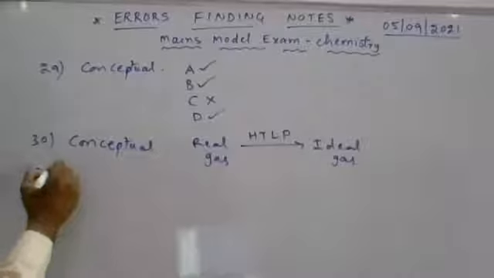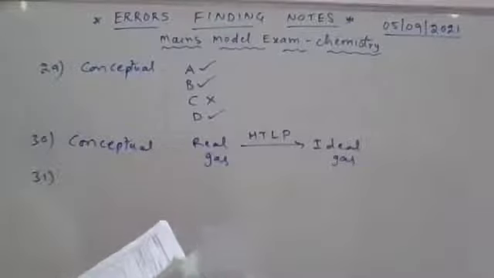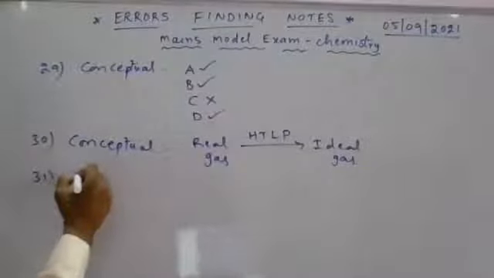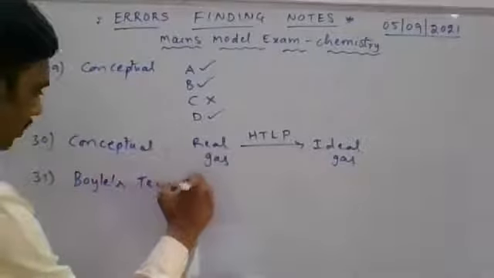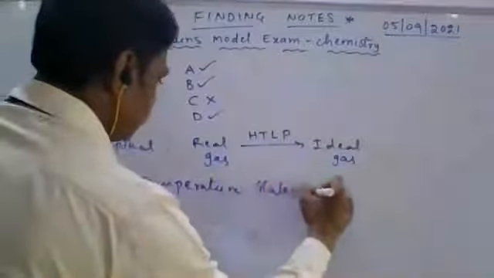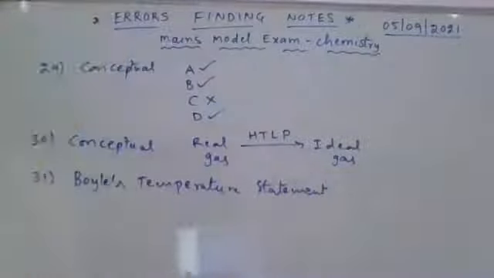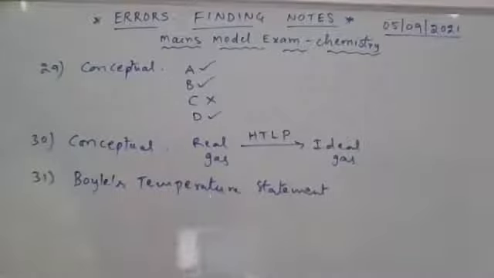Question number 31, Nana. The temperature at which real gas obeys the ideal gas. Here Boyle's temperature, Nana. Once look at the statement, Nana. The temperature at which the real gas obeys ideal behavior, means ideal gas laws over a wide range of pressure, is called Boyle's temperature.